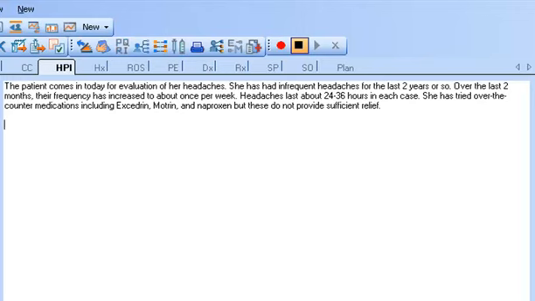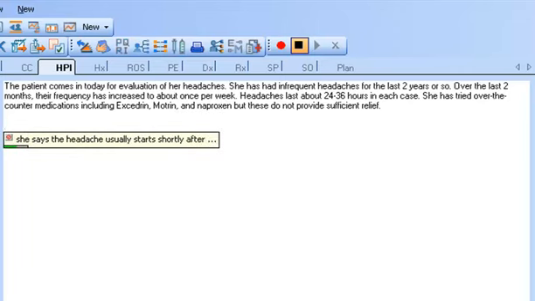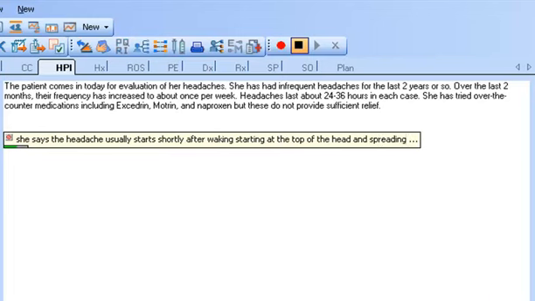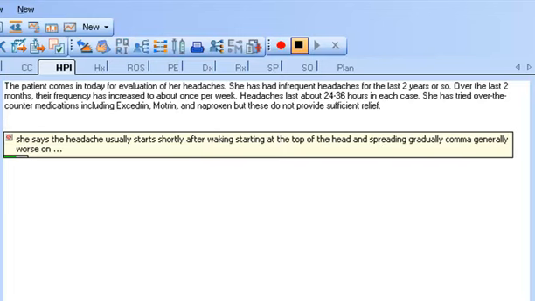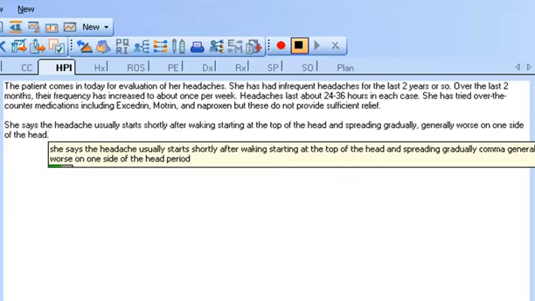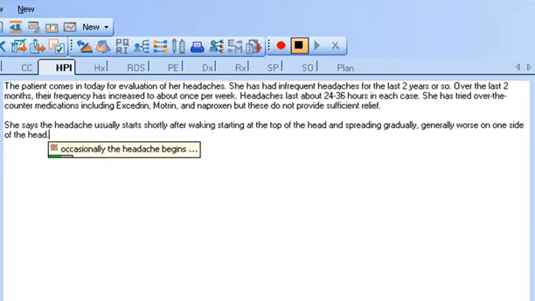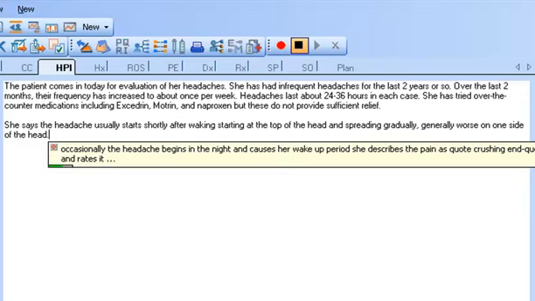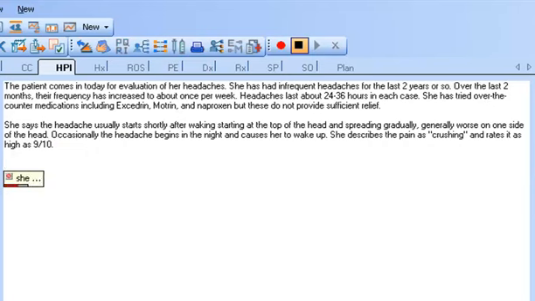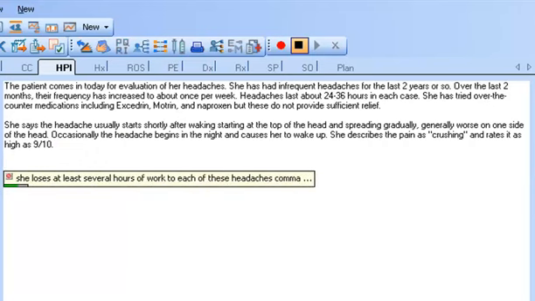She says the headache usually starts shortly after waking, starting at the top of the head and spreading gradually, generally worse on one side of the head. Occasionally the headache begins in the night and causes her to wake up. She describes the pain as "crushing," and rates it as high as 9 out of 10. She loses at least several hours of work to each of these headaches, sometimes an entire day or more. She reports that her stress level at work and at home has not changed significantly in the last year,